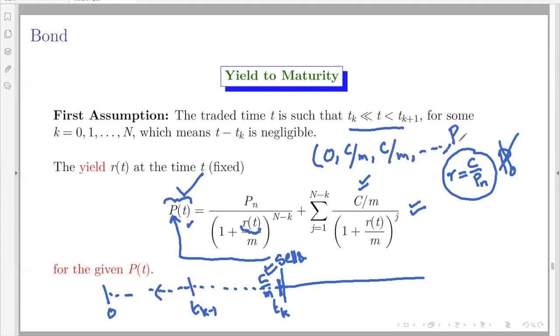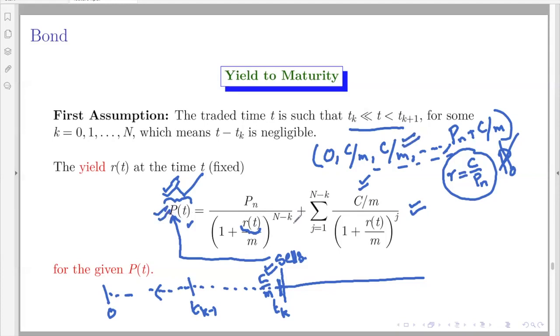At the end, Pn plus C by M, that the issuer will keep on doing, irrespective of who bought and who is holding presently the bond and what price that present holder has paid to get the bond. Okay, they don't care about it, they keep on paying it. So now the present holder will worry about what is the rate at which he will be getting that coupon rate if the price was like this.